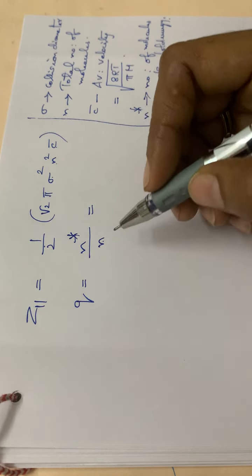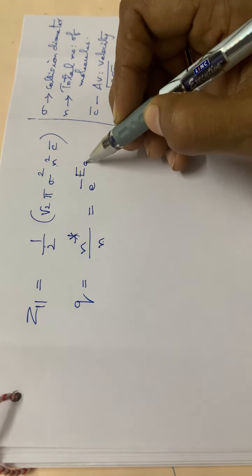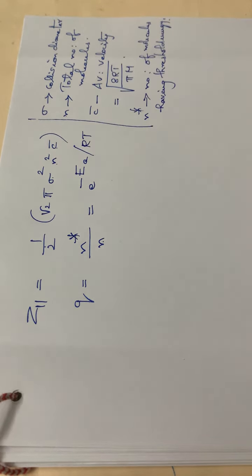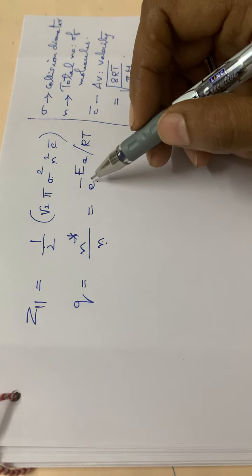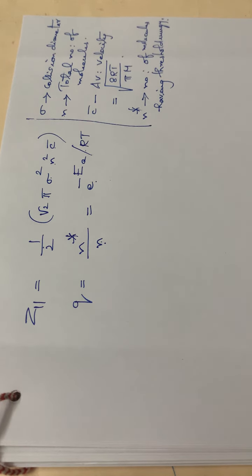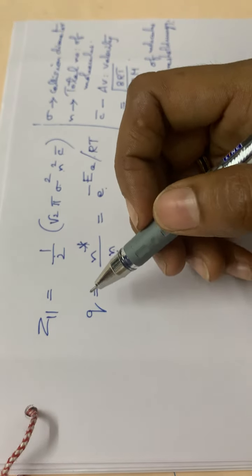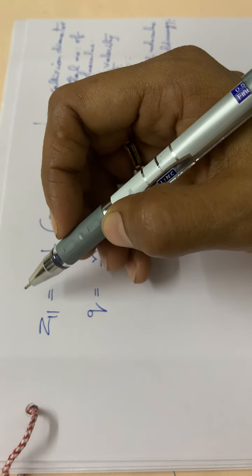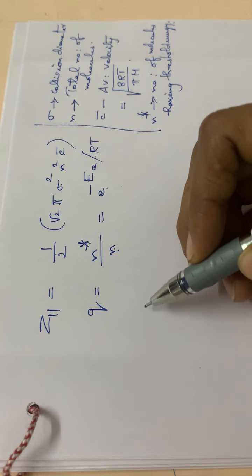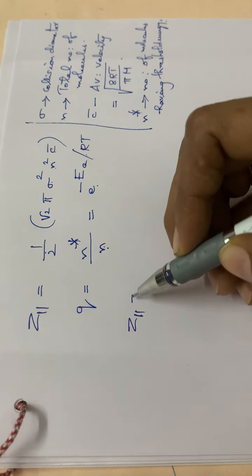So again, this n star divided by n, this value will be equal to e raised to minus Ea divided by RT. Okay, this formula also you have to study. Q is equal to n star divided by n, that is equal to e raised to minus Ea divided by RT. So let us substitute in the equation, that is Z11 is equal to, what is Z11?